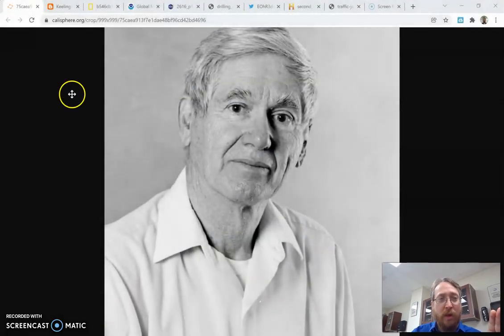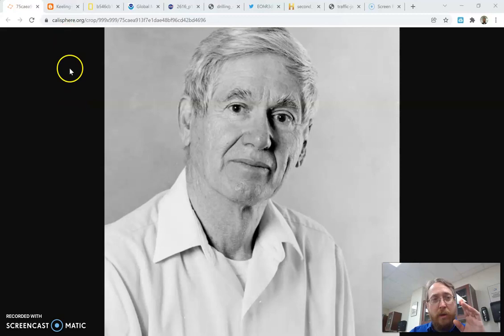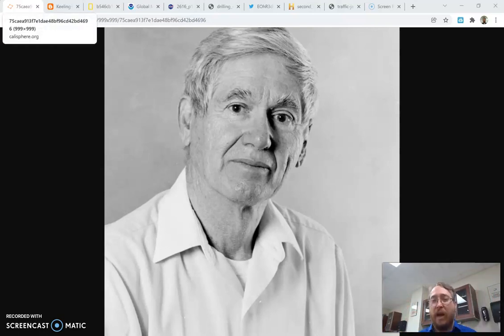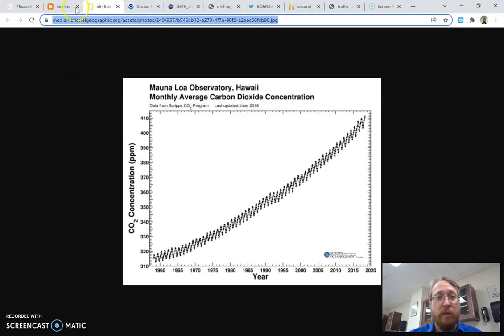And the guy that started all of this off, the father of climate change, is Charles Keeling, this old dude who decided that he wanted to study the atmosphere in Hawaii, because scientists get to choose what they study and where they study it, and if you get to study things in Hawaii, why not? So he's in Hawaii checking the beautiful skies, and he's checking them for carbon dioxide, and he notices some things.